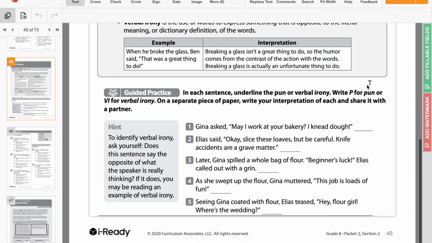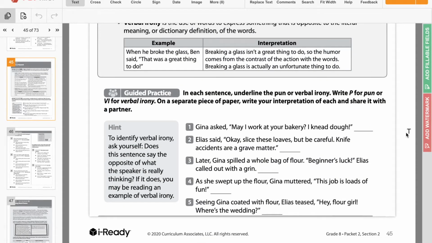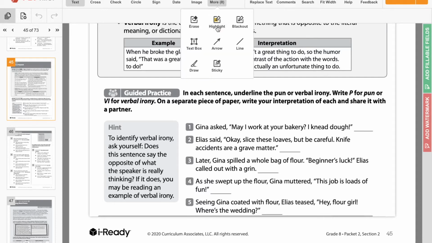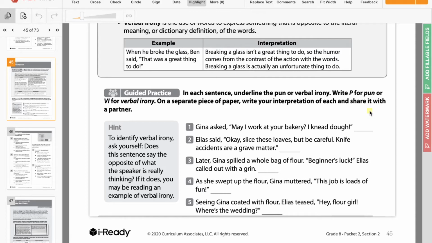Okay? Now let's take a look at the practice together. It says, in each sentence, we're going to highlight as always, but underline the pun or verbal irony. Write P for pun, VI for verbal irony. On a separate sheet of paper, write your interpretation of each and share it with a partner. I want you to do the interpretations of each. I'll do the first one with you, but you can do the interpretations of each on your own. But first, let's go through and identify what type of pun or verbal irony it is.